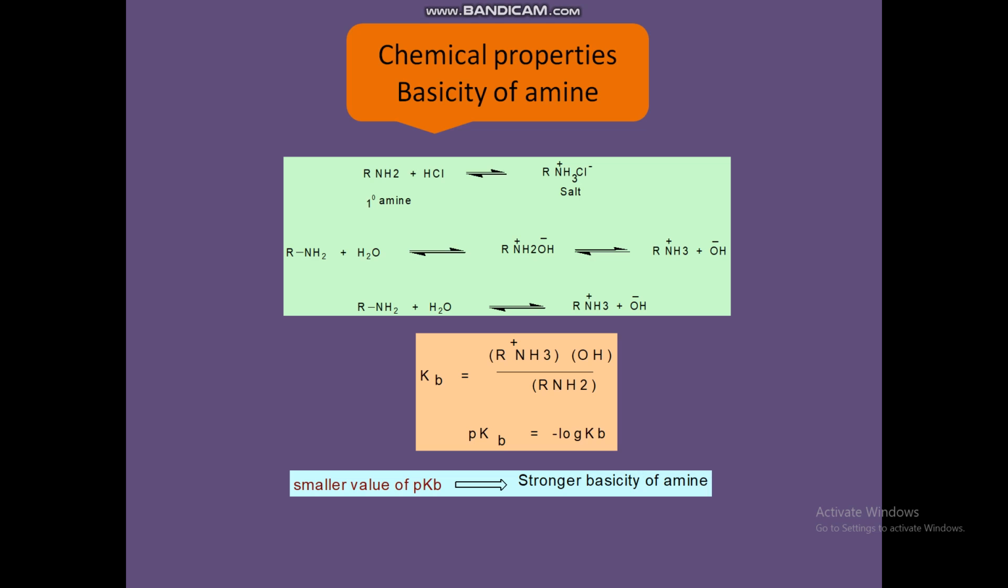First, the primary amine with hydrochloric acid is producing a salt. The primary amine with water is producing the ammonium and hydroxide ion.